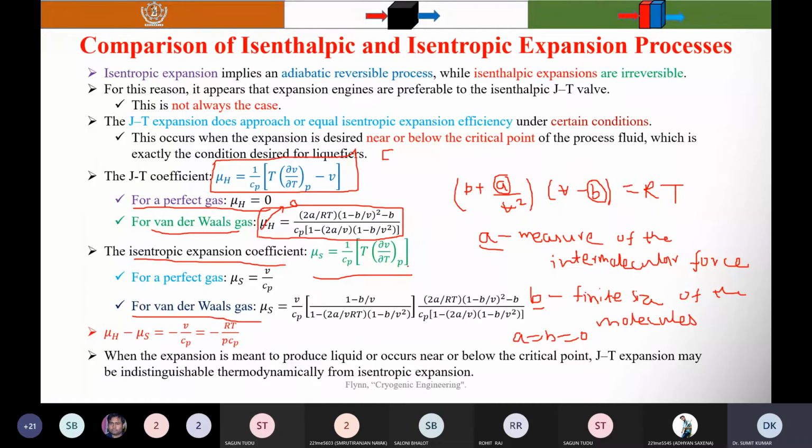You will find that mu S is equal to V by Cp into 1 minus B by V divided by 1 minus 2A by VRT into 1 minus B by V square into 2A by RT into 1 minus B by V whole square, minus B divided by Cp into 1 minus 2A by V into 1 minus B by V square. This is equal to sign here.